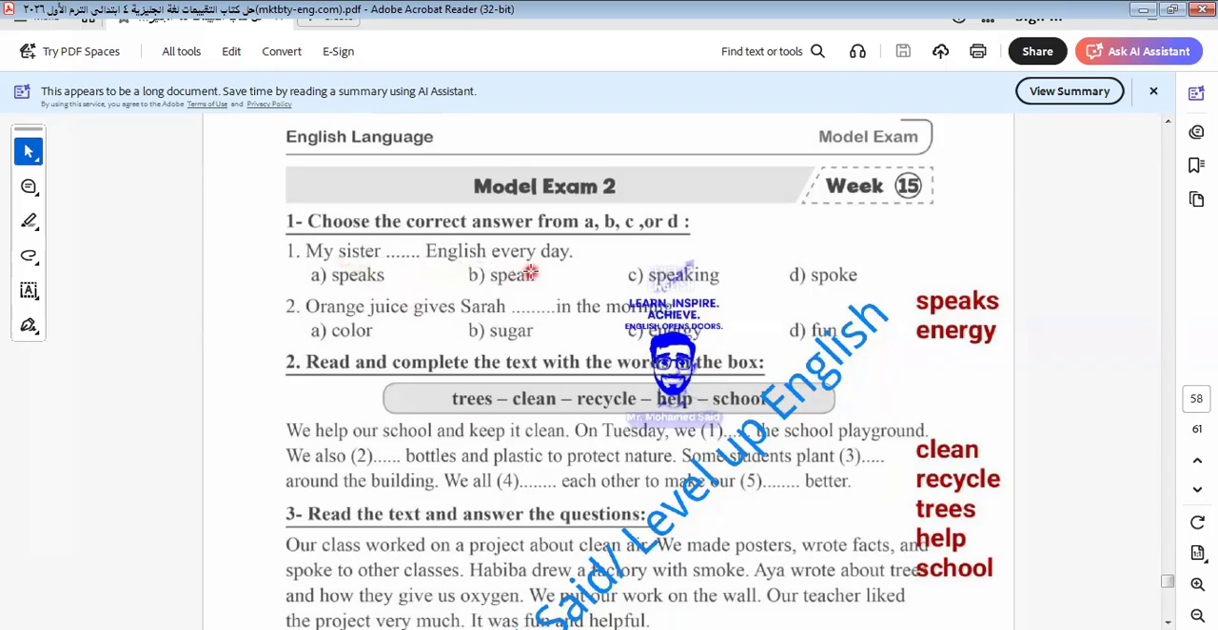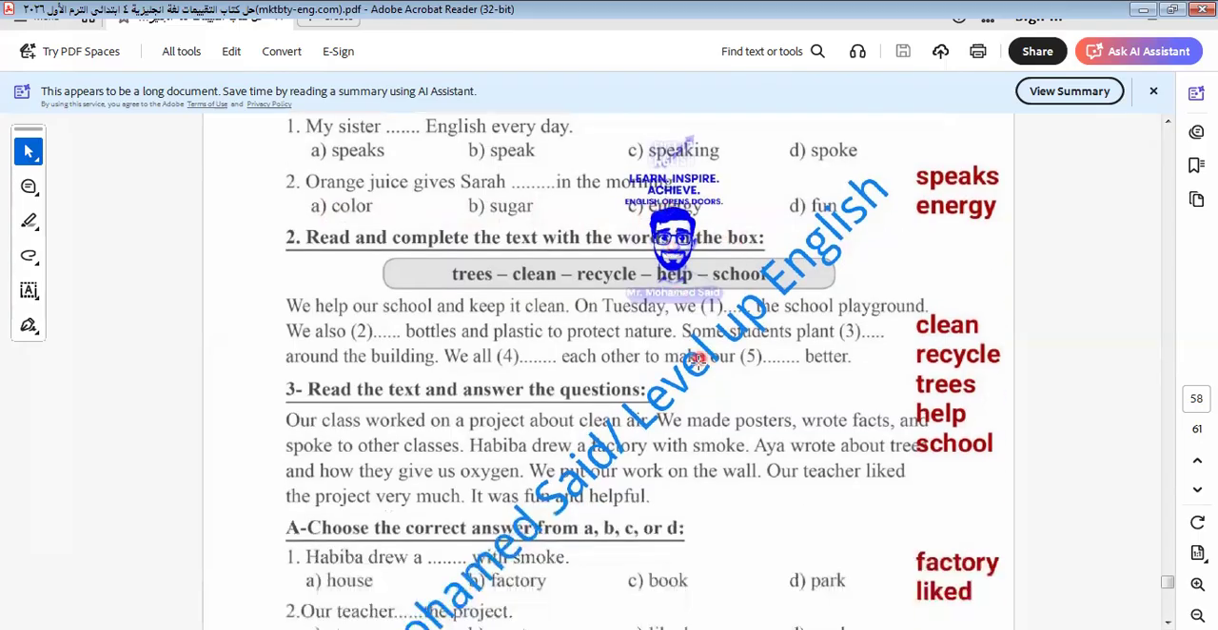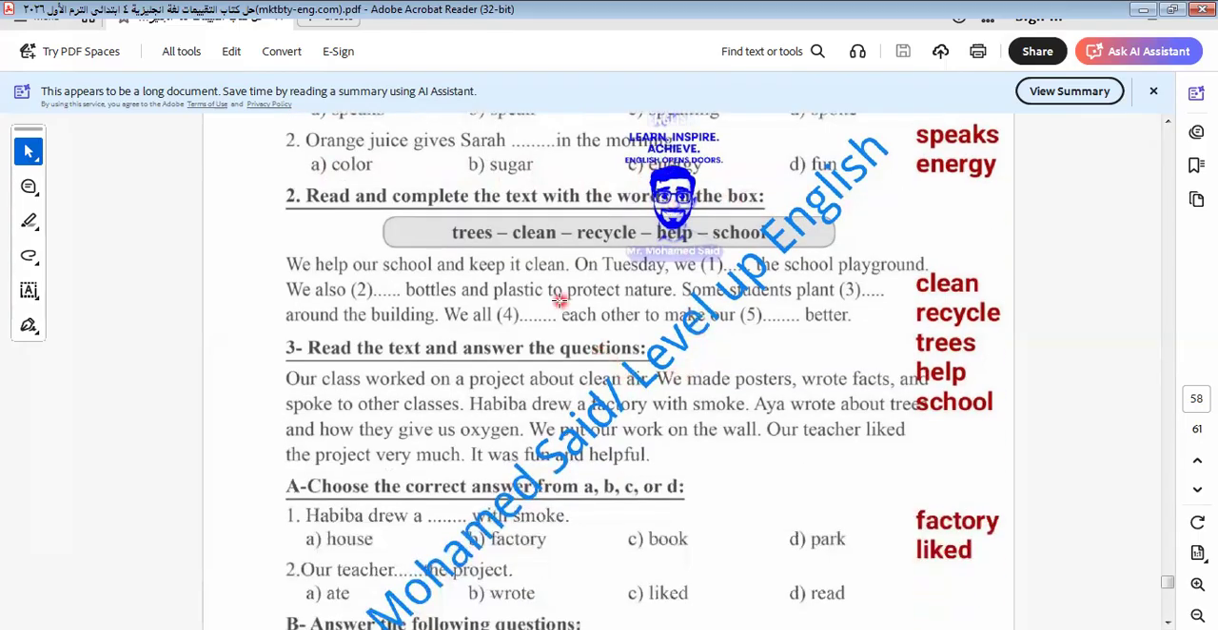My sister speaks English every day. My sister speaks what? Here it is speaks. So here is the habit. He speaks English every day. So this is adding s to the verb. Orange juice gives Sarah what? In the moment. Gives what? Here is color, sugar, energy, fun. Gives what? Gives energy.